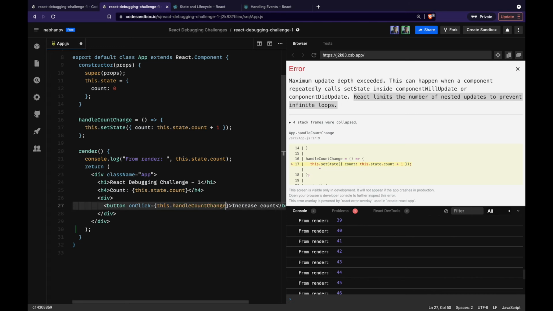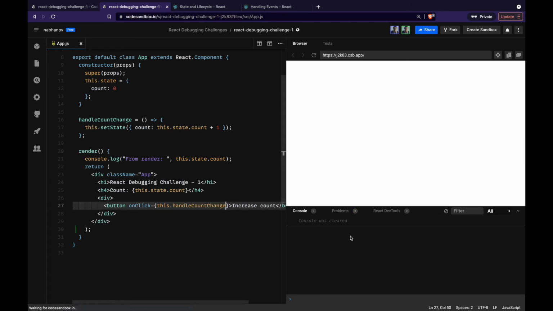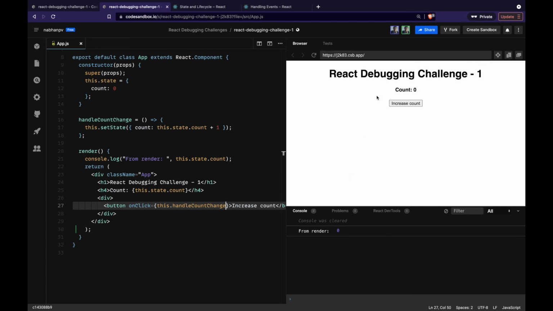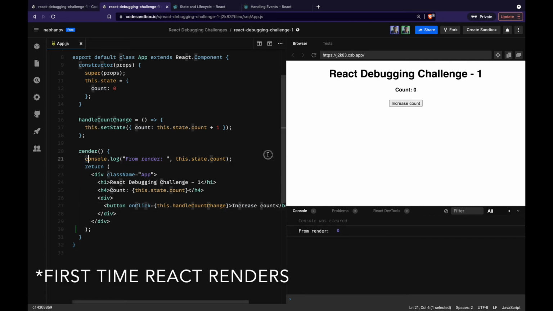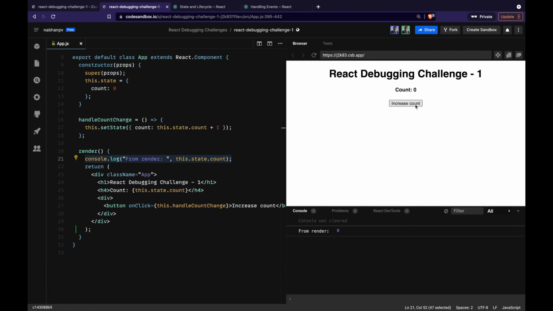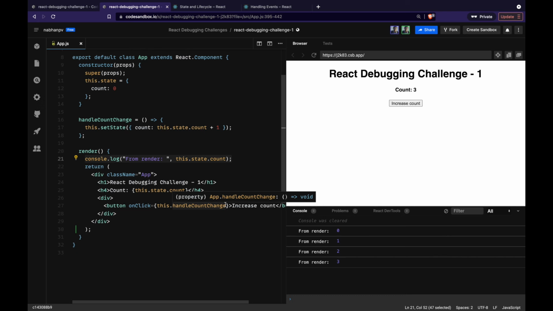Now let's try the correct way, and you'll see that it only gets printed the first time, and the next re-renders are only caused when we update the state manually or in the way we want it to happen. Now that is essentially why the app was crashing or causing an error earlier.